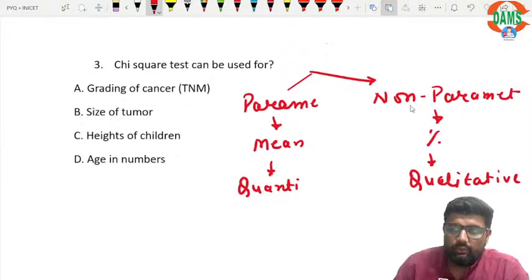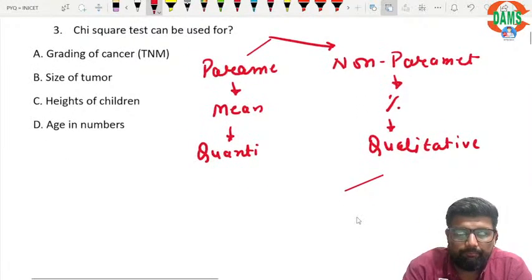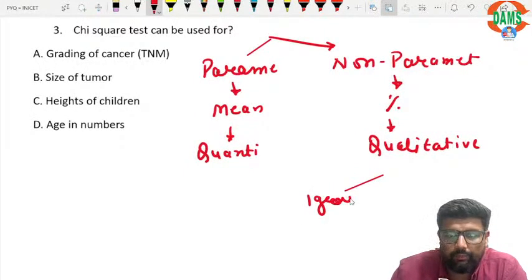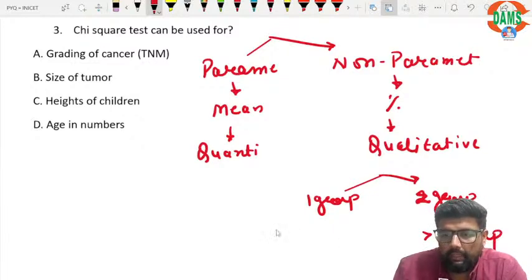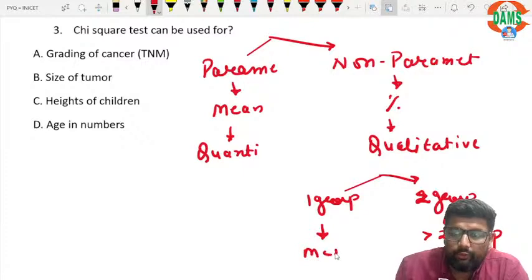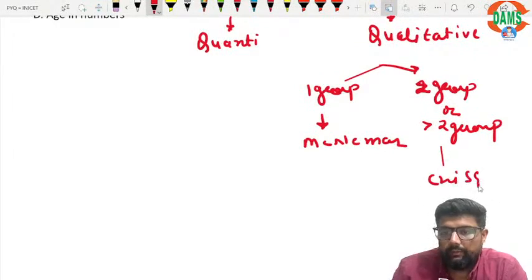Okay, so if I have one group, or two groups, or more than two groups, in this case I'm going to use McNemar, and in this case I am going to use chi-square, right?